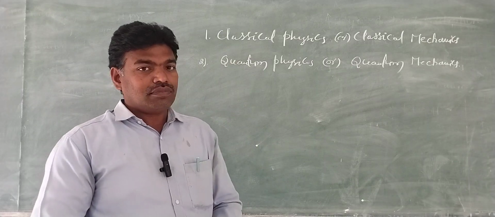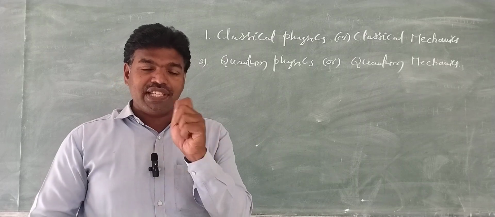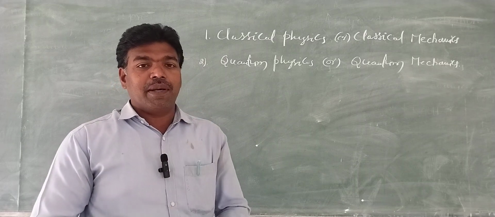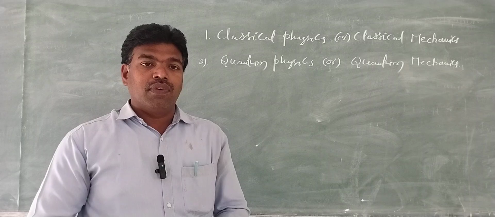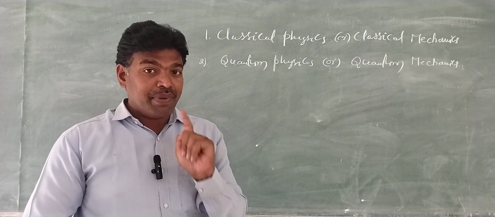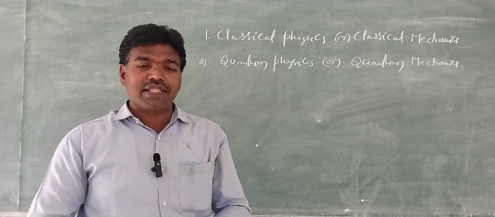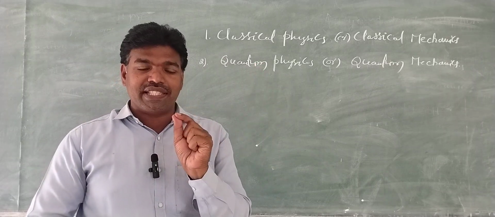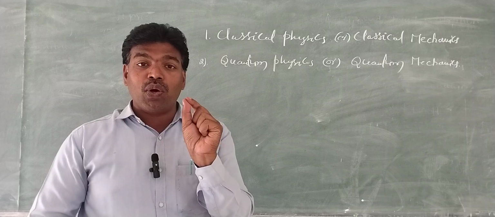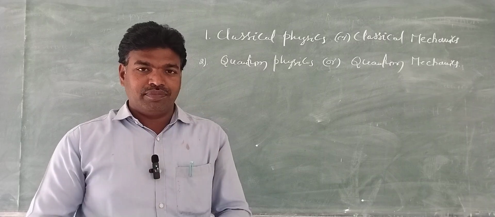Classical physics or classical mechanics is a branch of physics that deals with macro objects where Newton's laws hold good. I repeat, classical physics or classical mechanics is a branch of physics that deals with macro objects where Newton's laws hold good.